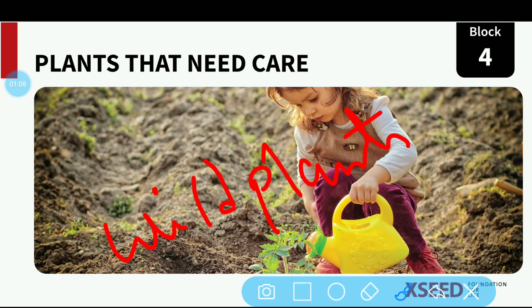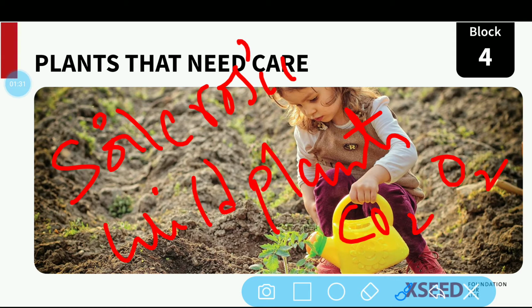Along with that, in our last class, we even came to know that these wild plants are your forest trees. They are very important because they are maintaining the carbon dioxide and oxygen levels in the atmosphere. We even came to know one of the main keywords, that is soil erosion. Your wild plants are preventing soil erosion by holding the soil at their roots and stem level.